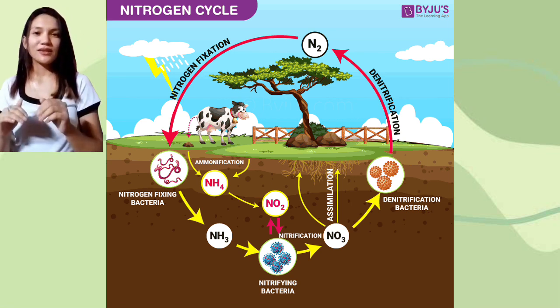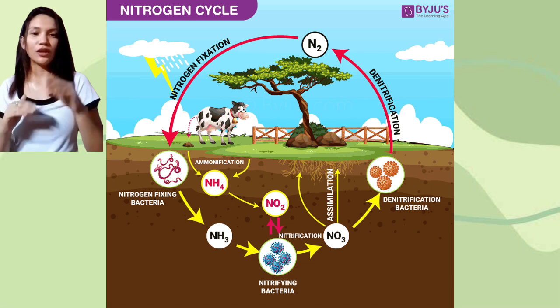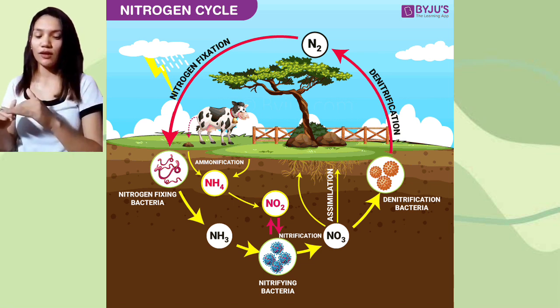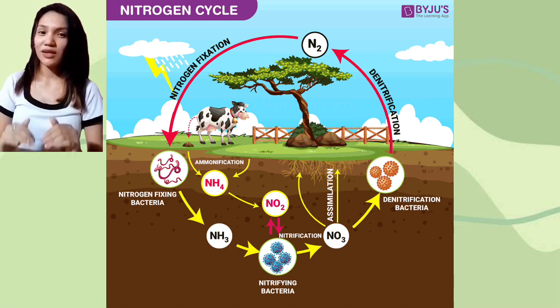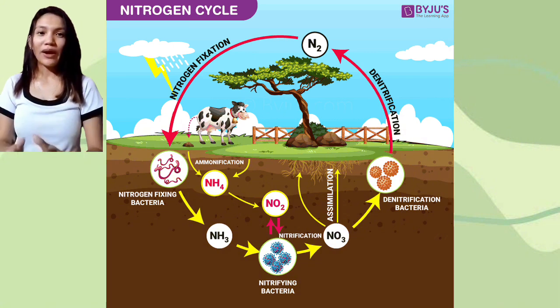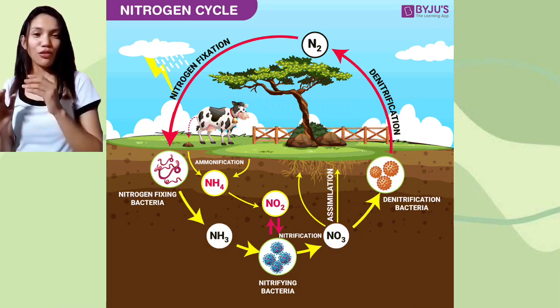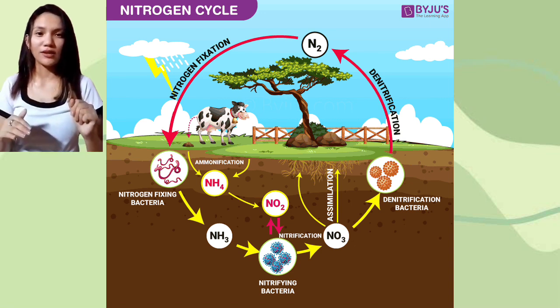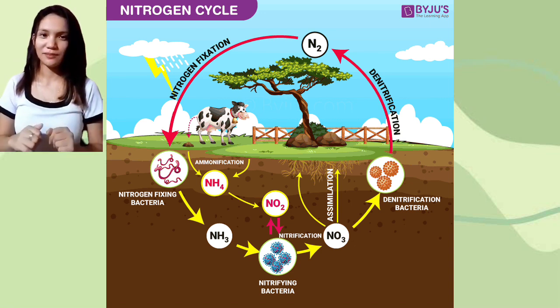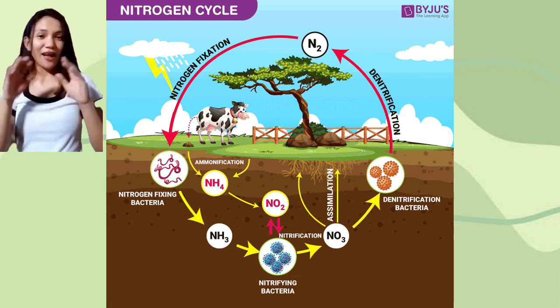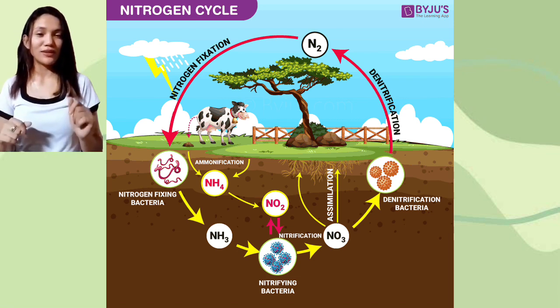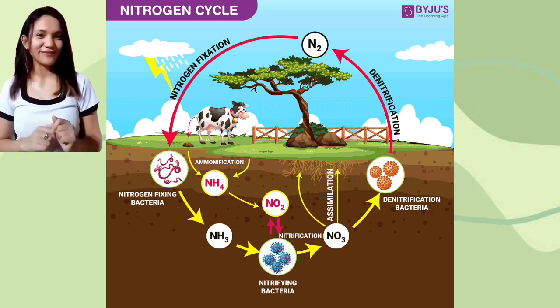Now, the process of nitrogen gas from the air to the soil is what we call nitrogen fixation, where nitrogen gas is getting fixed so that other living organisms can reutilize it. So other parts of the cycle will be discussed by my group mates.